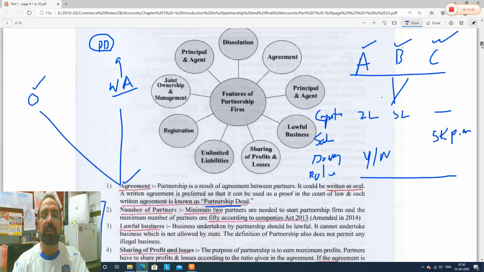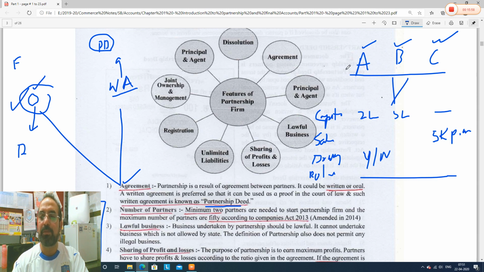Agreement can be of two types. So in the question, if they ask you, there cannot be oral agreement, true or false? Your answer should be false. There can be oral agreement also. It's perfectly fine. But the only thing is that if you have agreement in oral form, there is always a possibility of dispute in future.